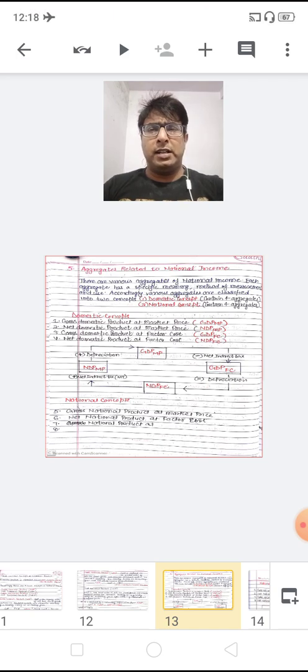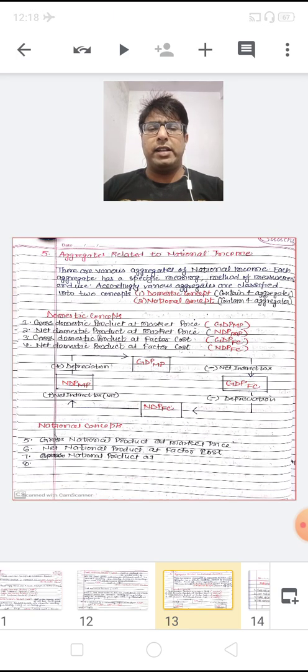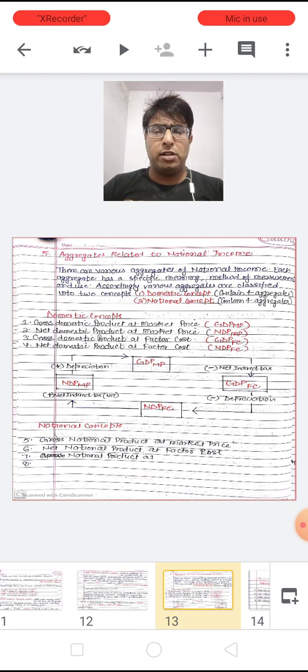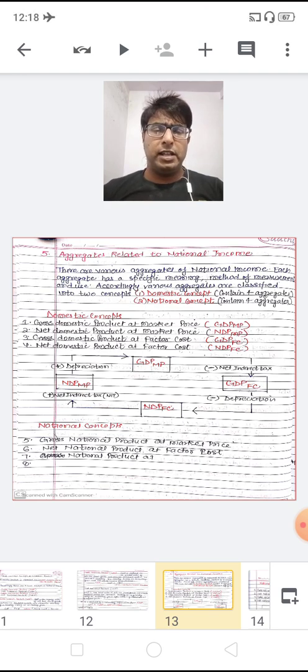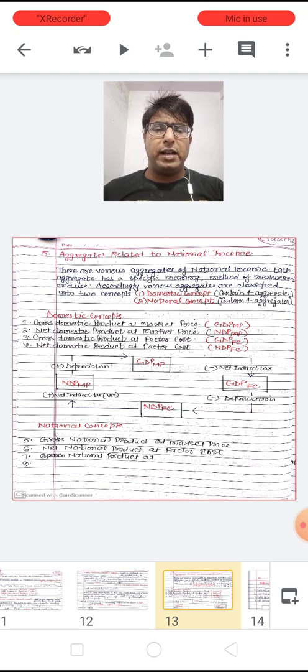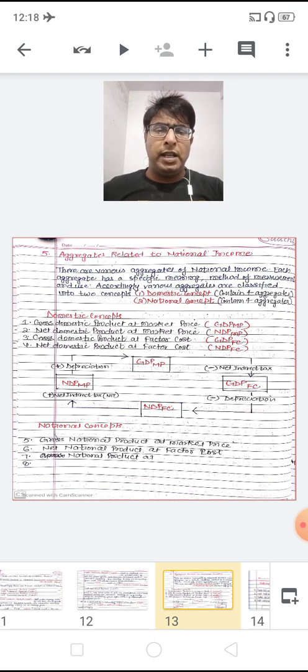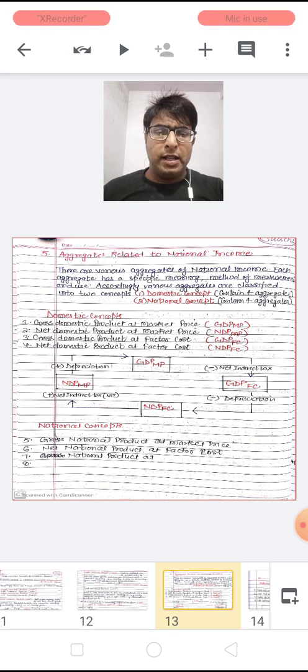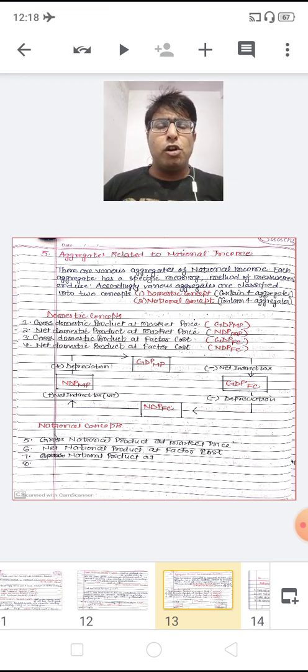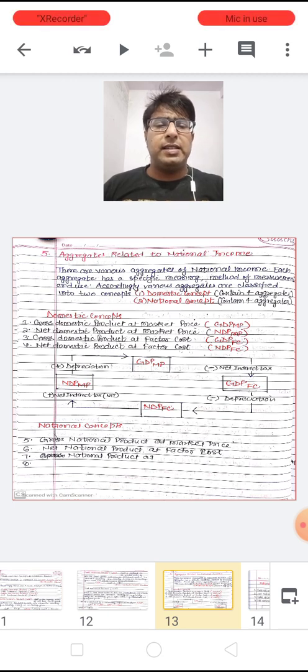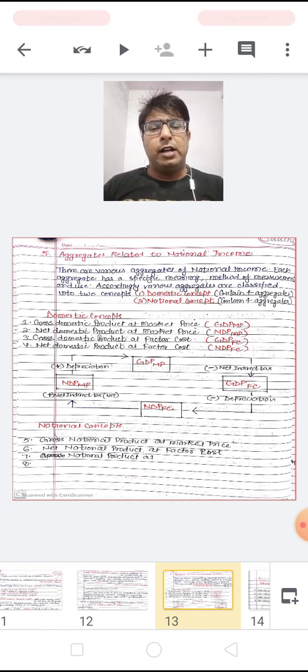Now dear children, these are a few aggregates related to national income. There are various aggregates of national income. Each aggregate has a specific meaning, method of measurement and use. Accordingly, the various aggregates are classified into two concepts.